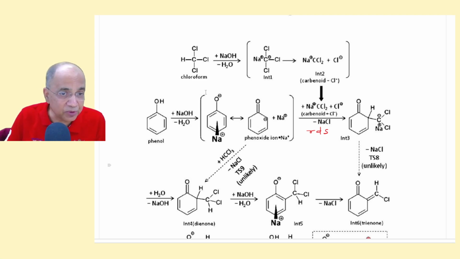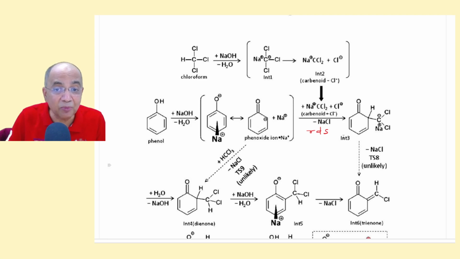Now the mechanism is a little changed. Phenol is subjected to an alkaline treatment to give you phenoxide ion. This means Na+ and O- form an intimate ion pair. Although the charge is delocalized, it is much less delocalized because it is forming a strong intimate ion pair, and it has another resonance structure where the ortho carbon attacks, because the Na+ will not allow extensive delocalization, rather it will try to keep charge separation limited, so that the ortho carbon attacks the carbenoid.